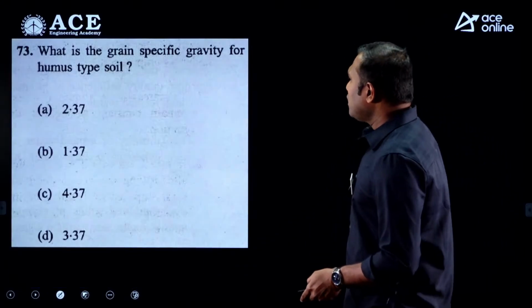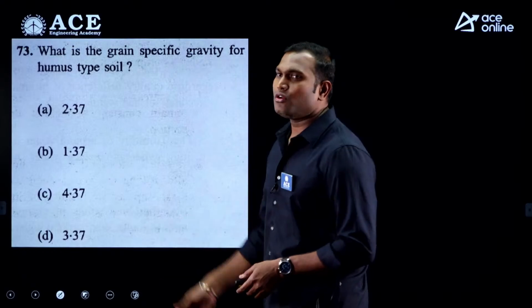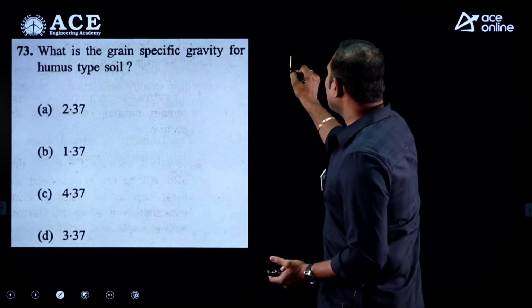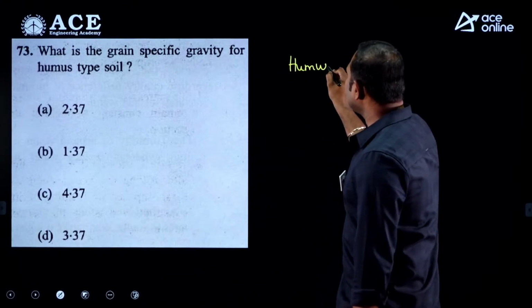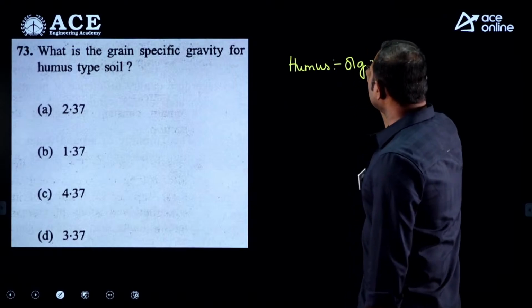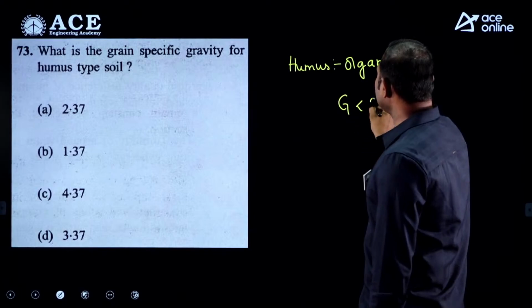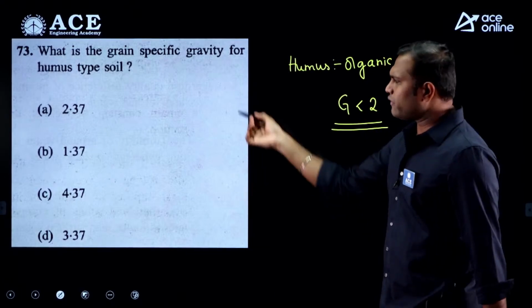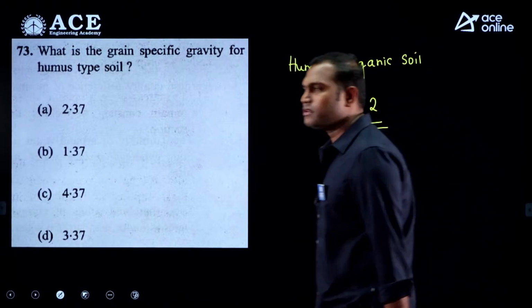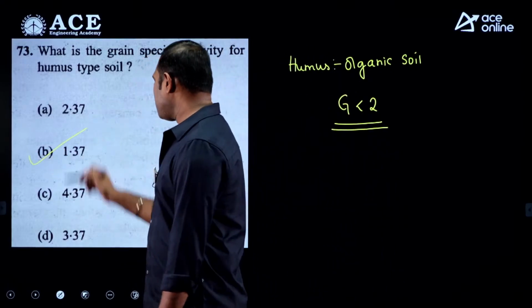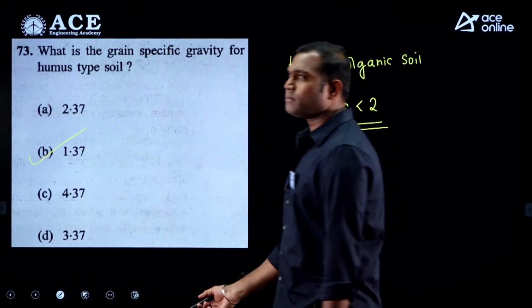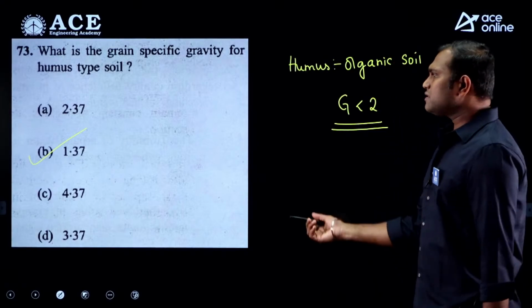Now, what is the grain specific gravity for humus type of soil? Humus comes under organic soils. For organic soils, the specific gravity of solids is usually less than 2. From the given options, the one less than 2 is option B, that is 1.37. So the correct answer is option B.